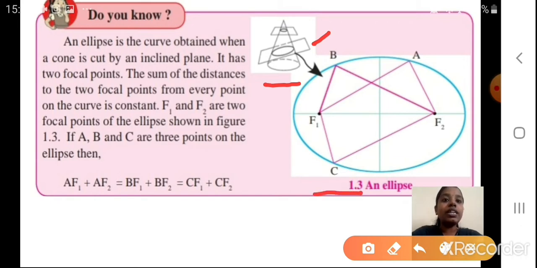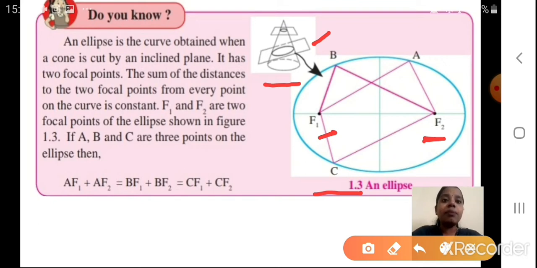Now it has 2 focal points. How many focal points does it have? 2. As we have a center in the circle, here we have the focal points. The sum of the distances of the 2 focal points from every point on the curve is constant. Whatever point on the curve you take, the sum of the distances to the two focal points is going to be equal. F1 and F2 are the focal points of the ellipse shown in figure 1.3. See, this is F1 and this is F2.